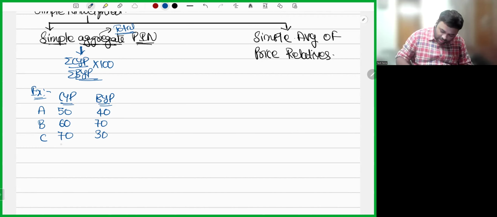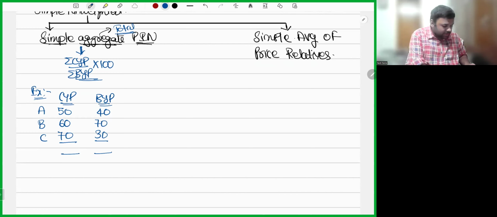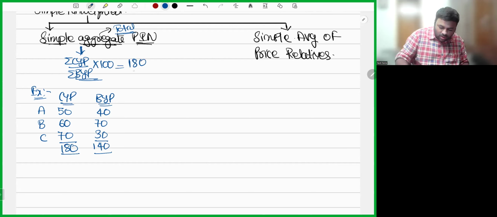Now, what is the sum of current year price? 50 plus 60 plus 70, that is 180. Sum of base year price, 40 plus 70 plus 30, is 140. So 180 divided by 140 into 100.